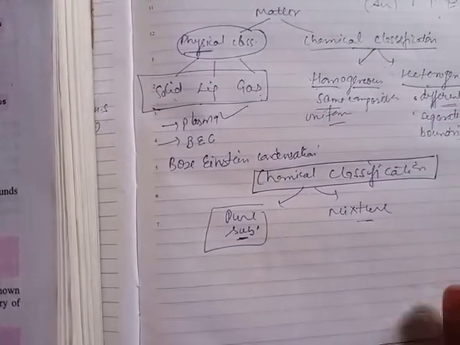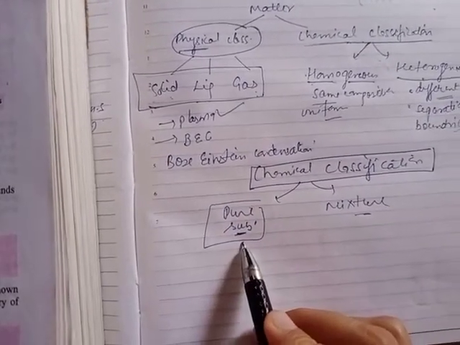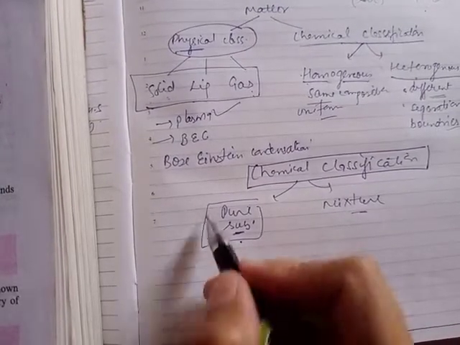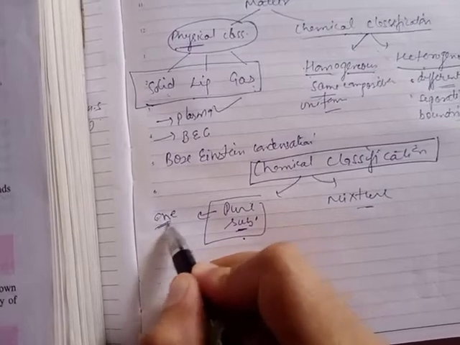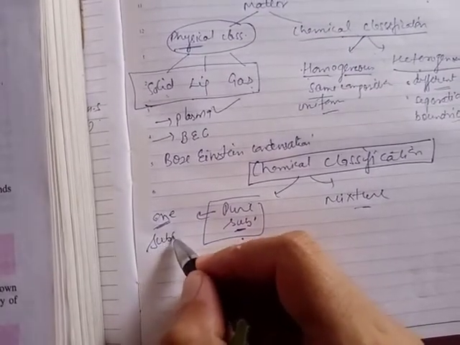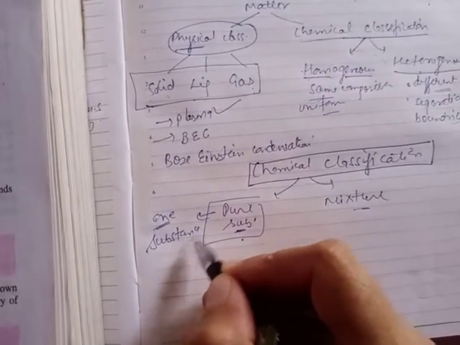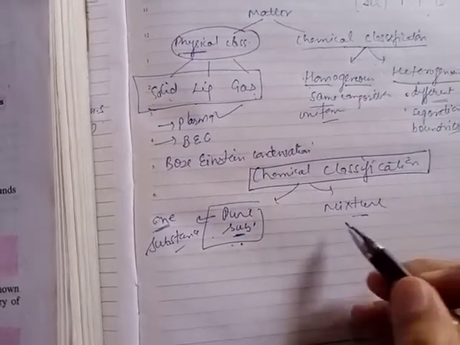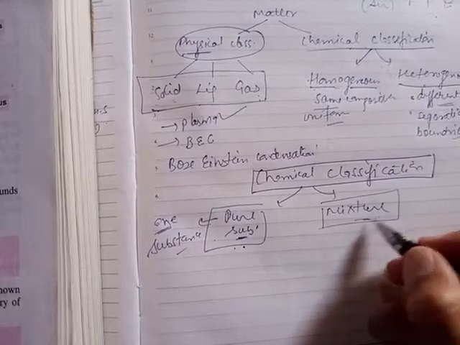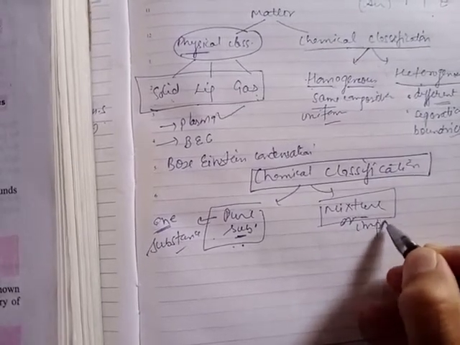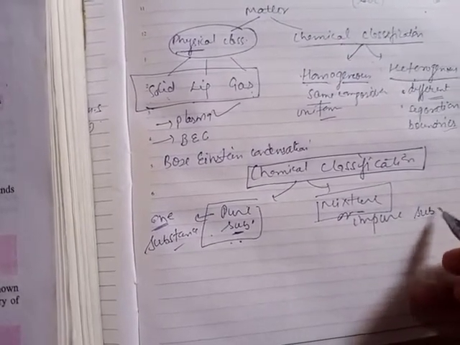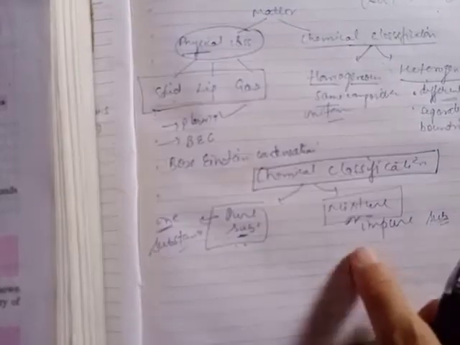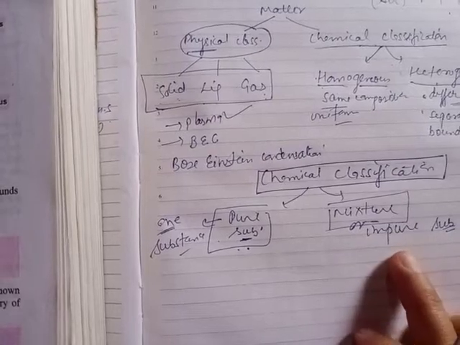What are pure substances? A pure substance is defined as a material which consists of only a single substance. That is, a pure substance is made up of only one substance. Such type of matter is called a pure substance. And as the name indicates, this is a mixture. This mixture is considered an impure substance because it is not formed by only one component. It is formed by mixing different components together.